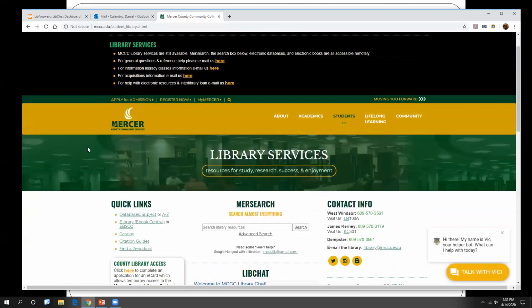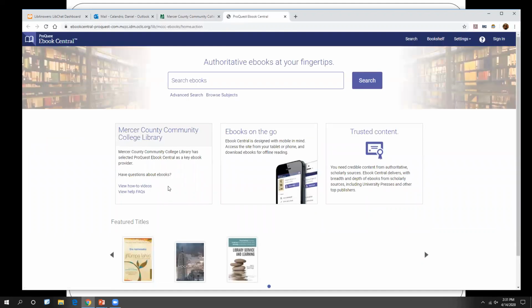Once we are there, we're going to look on the left-hand side under that quick links menu, the same menu that we used for the subject-specific databases. And when we do that, we're going to click on ebrary ebooks central. And that'll take us to our database page, our ebrary page here.